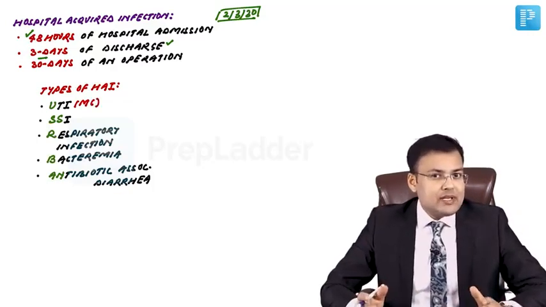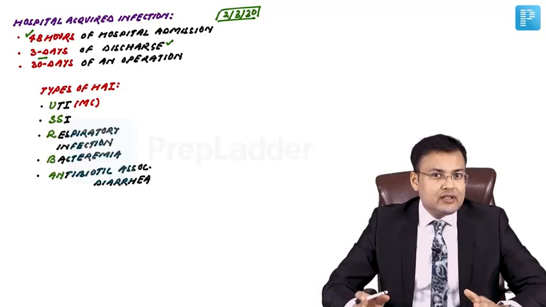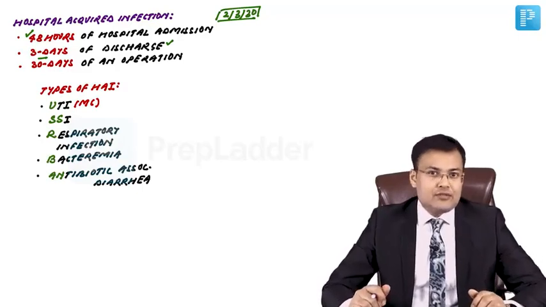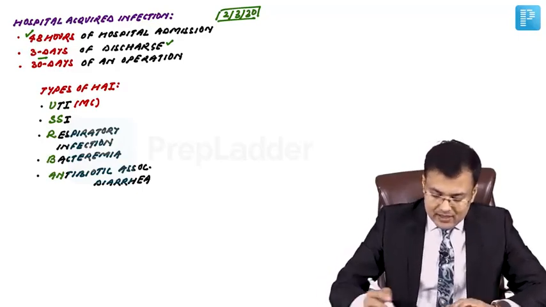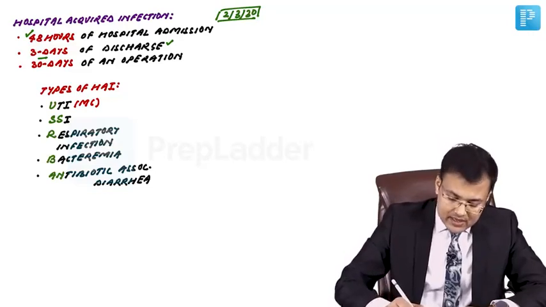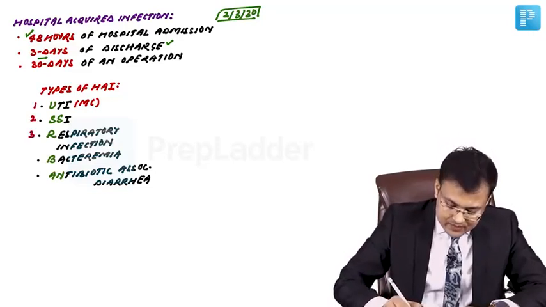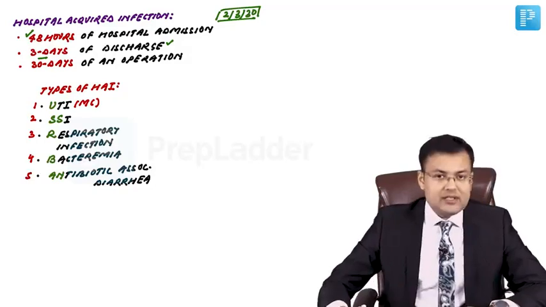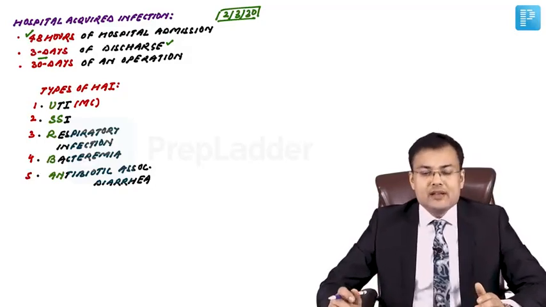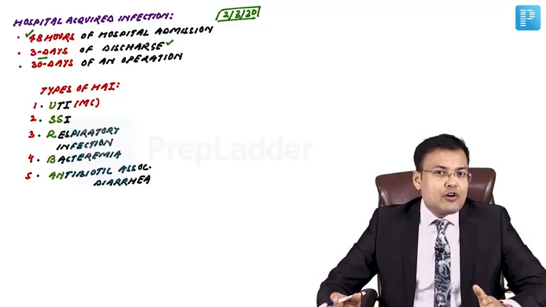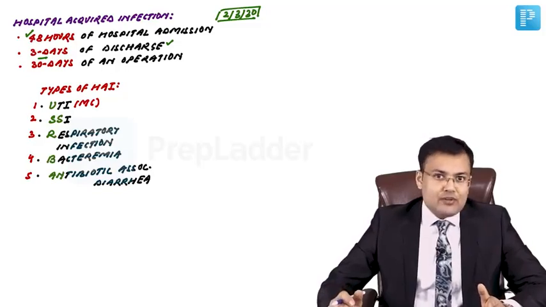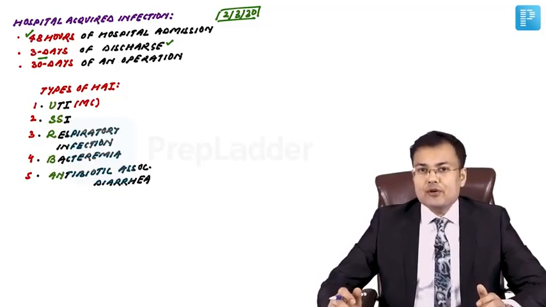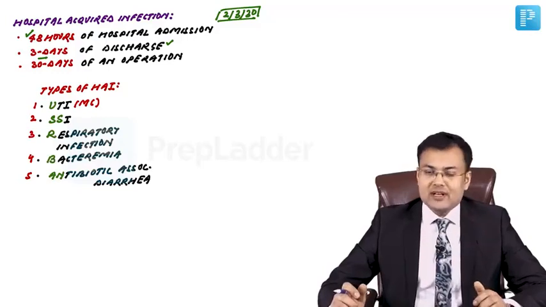The second most common is surgical site infection. Third is respiratory infection. Fourth is bacteremia. And fifth is antibiotic associated diarrhea. So according to incidence, most common is UTI followed by surgical site infection, followed by respiratory infection, followed by bacteremia, followed by antibiotic associated diarrhea.